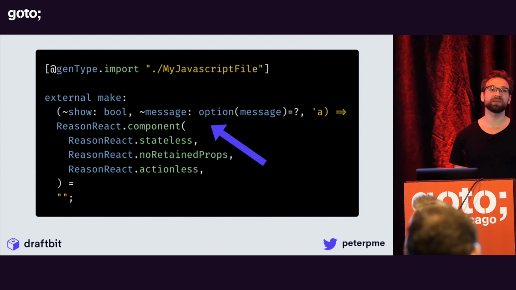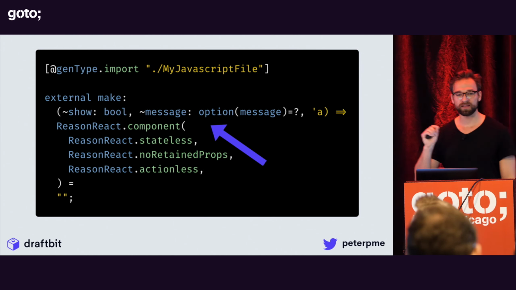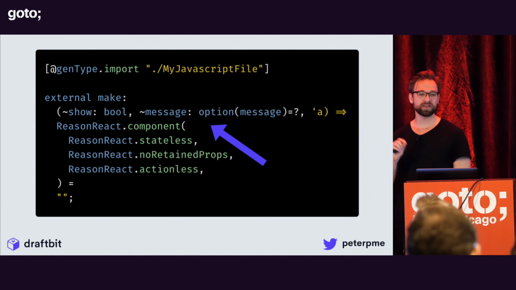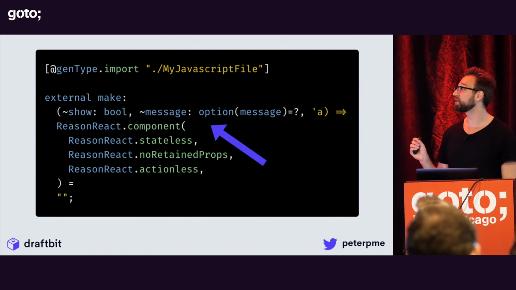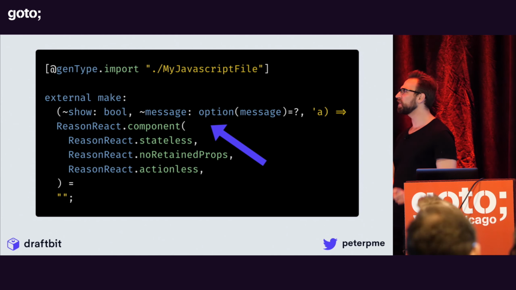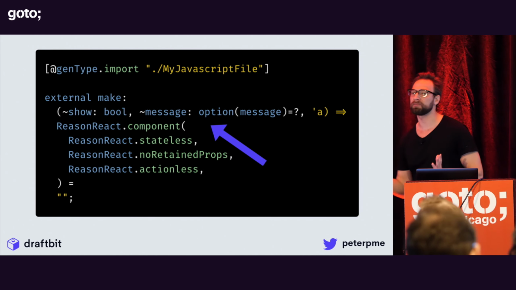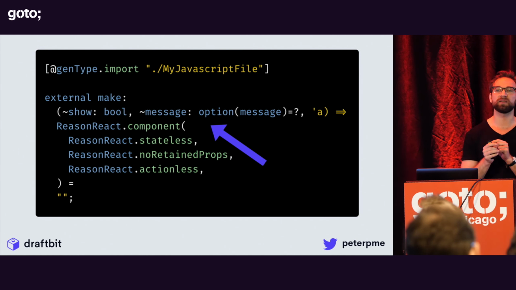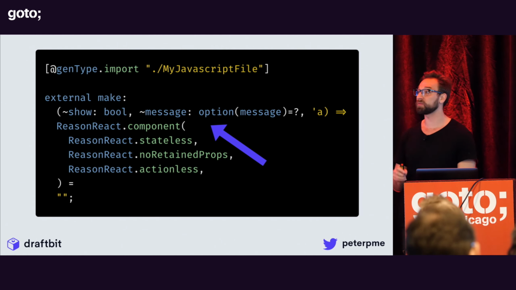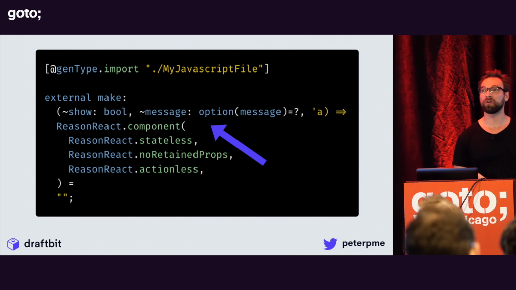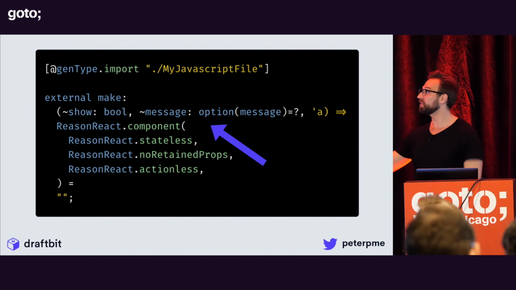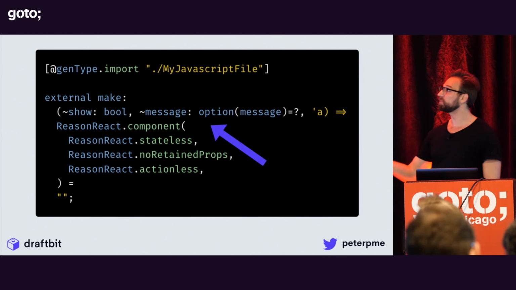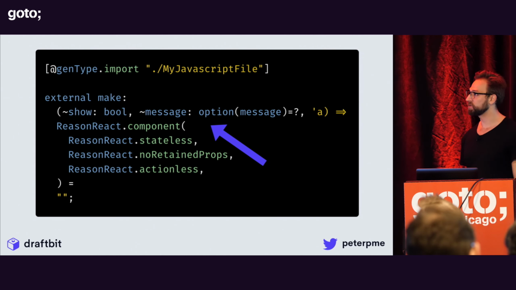So Reason has this idea of labeled arguments. See that little squiggly in front of show and in front of message, right? That's sort of like writing a JavaScript object, right? Instead of just passing in plain variable names, right? Like variables aren't named in functions in JavaScript, so we use objects to make that whole thing easier, right? But here we've got labels, so that's how we do that. And we've got a Boolean, and we've got an optional message, right?